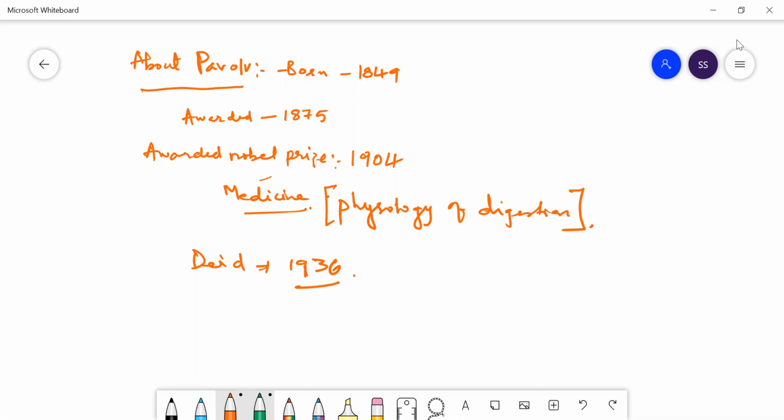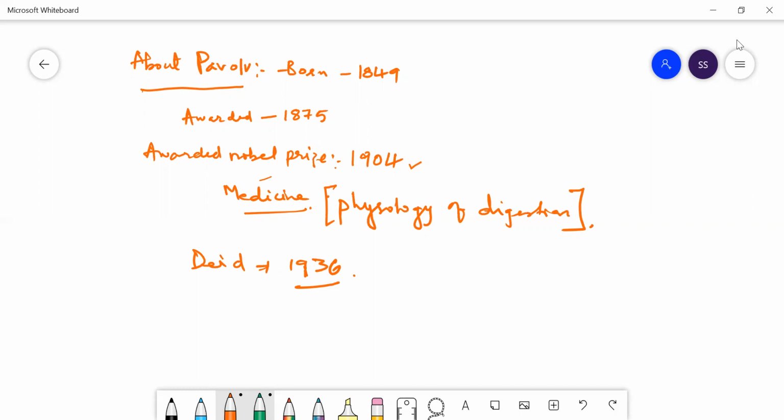That means Pavlov was born in the year 1849. He was awarded the degree of medicine in 1875 and also awarded the Nobel Prize. The Nobel Prize is the richest prize in the world. It was in the year 1904 in medicine, in the area of doctorate, MBBS doctor, for his work on the physiology of digestion, like how people digest, and why people are not able to digest after eating food.